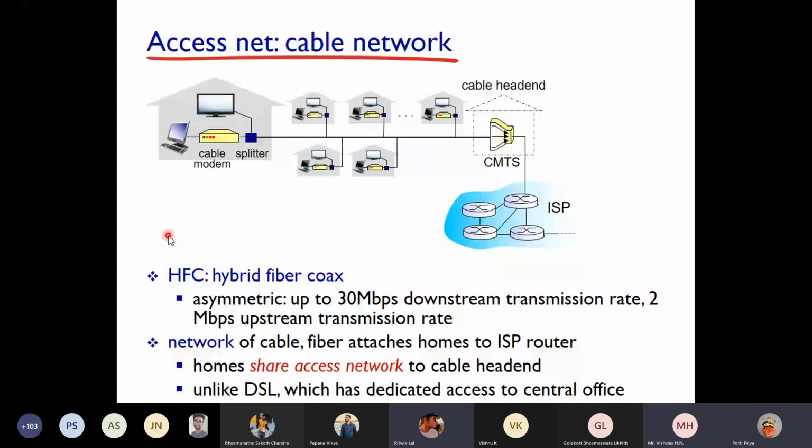Basically, I'll tell you how dial-up used to work. If you want to use data, there will be a number given to you. You have to take the receiver in your phone, then dial that number and then disconnect.